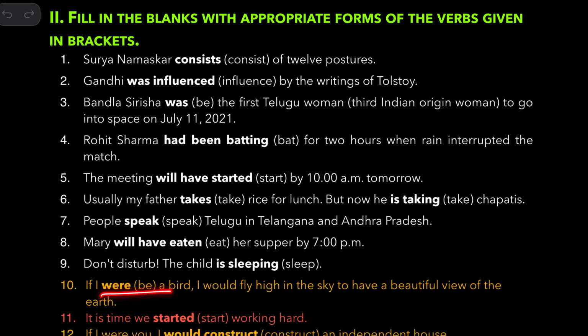If I were a bird, I would fly high in the sky to have a beautiful view of the earth. So there's an imaginary situation in the present, second conditional. So after I, you should use were, not was. Again, this is not about past, only the tense is past. The time is either present or future.